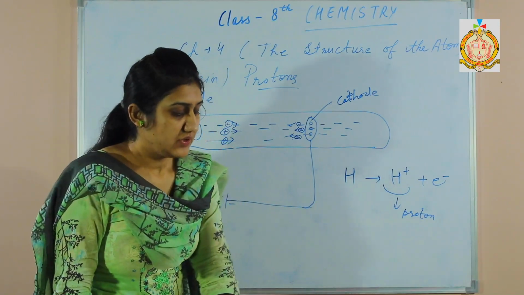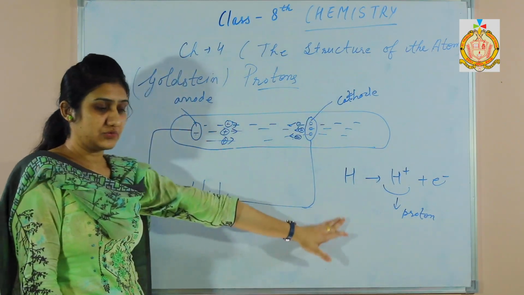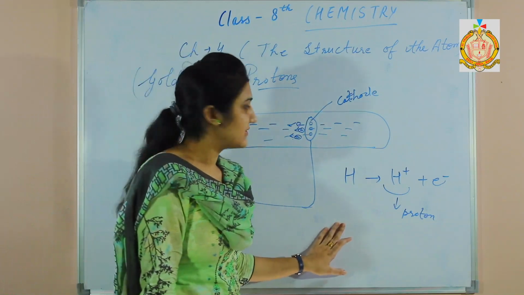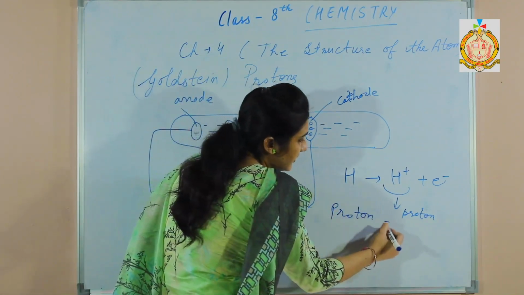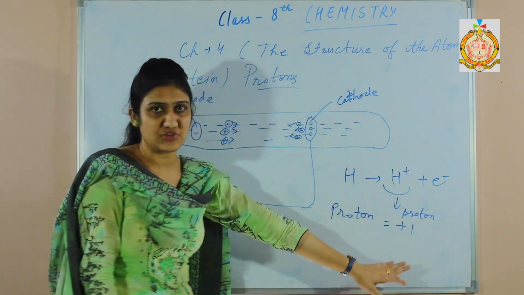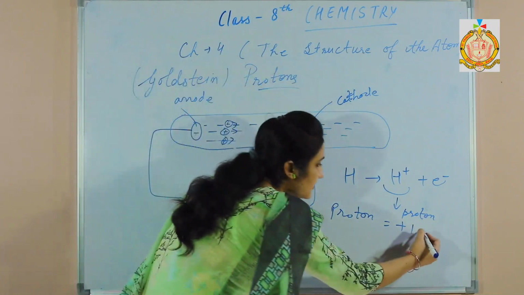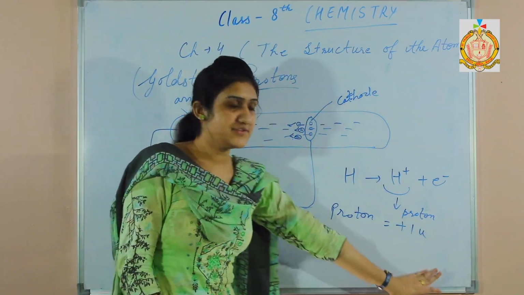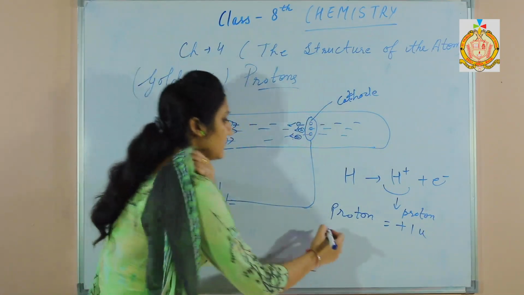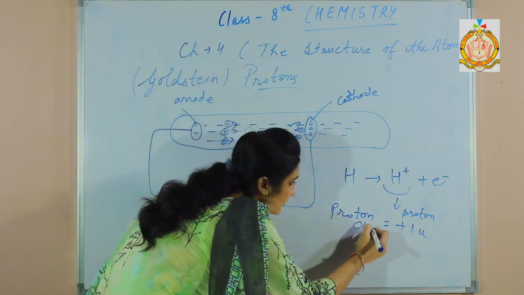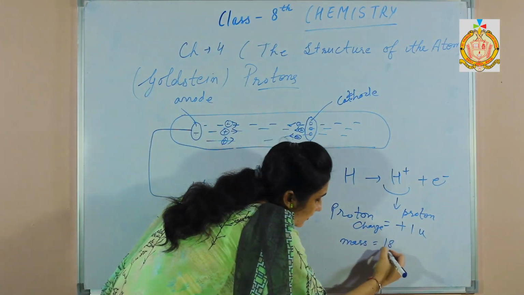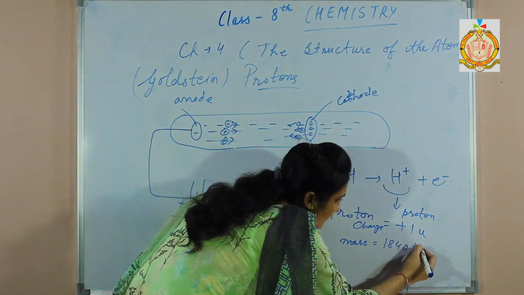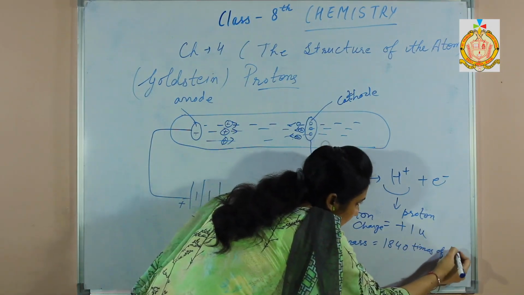Next, what is the charge and mass of the proton? Relative charge and relative mass. The relative charge on the proton is +1, that is unit positive charge. Mass is 1 U. U means unified mass. The mass is 1840 times that of the hydrogen atom.